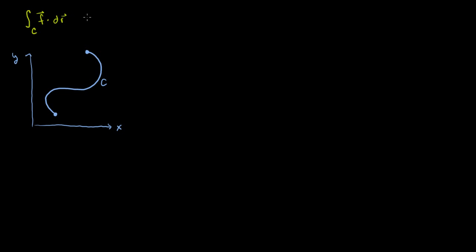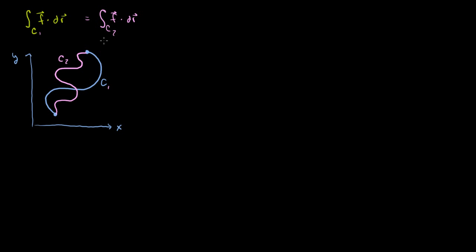this thing is equal to the same integral over a different path that has the same endpoints. So let's call this C1. So this is C1, and this is C2. This vector field is conservative if I start at the same point, but I take a different path. Let's say I go something like that. If I take a different path, and this is my C2, I still get the same value.